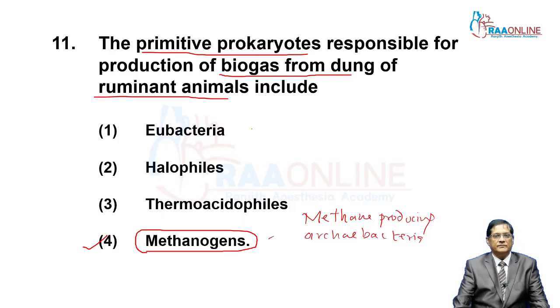The gas emitted from the dung contains methane, that is biogas, gas of biological origin. There are 3 types of archaebacteria: methanogens, thermoacidophiles and halophiles, and out of them methanogens are responsible for the production of biogas methane.